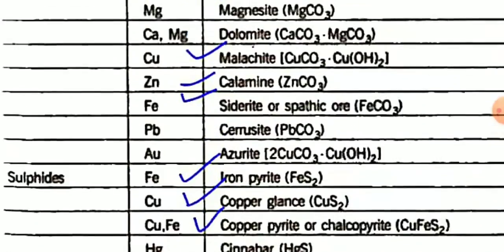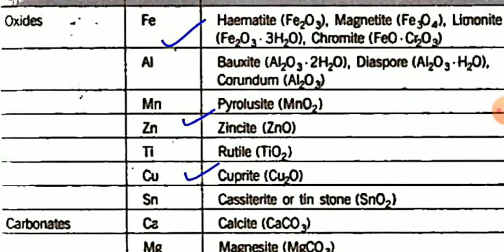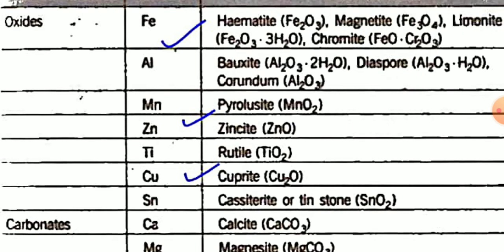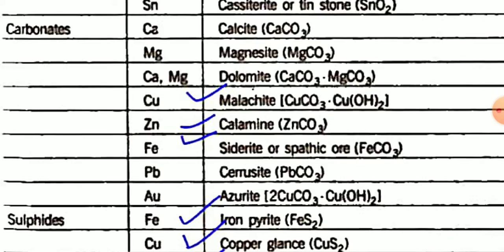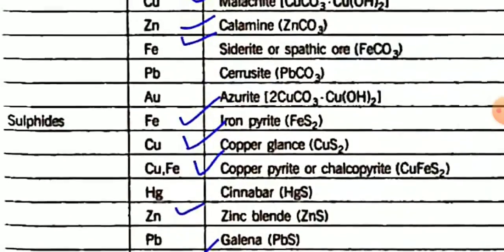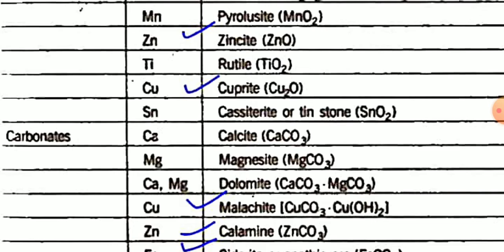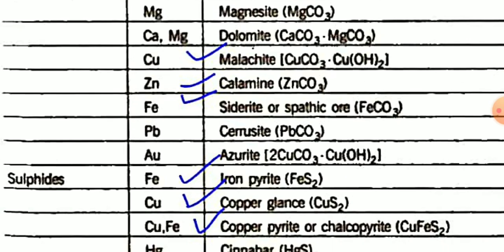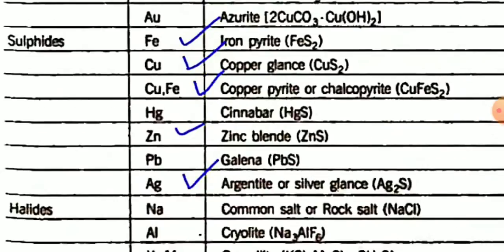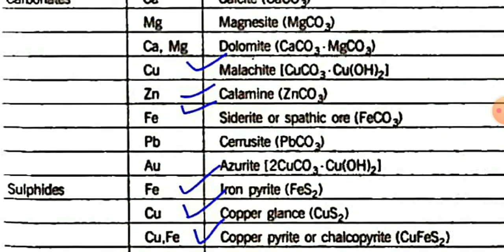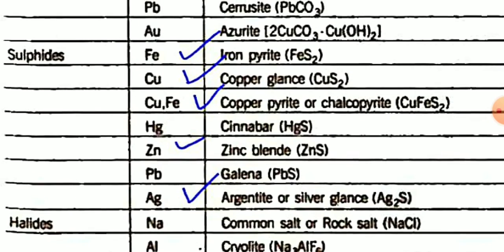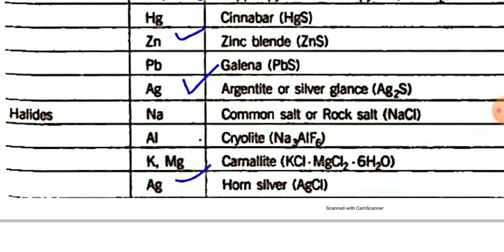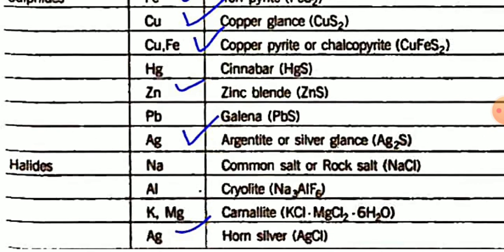Here in this table, ores of different metals are given. You have to read about the ores of iron, for example, siderite, and ores of copper such as cuprite, malachite green, copper glance, and ores of zinc, calamine, ZnCO3, zinc blende, and ores of silver such as horn silver, argentite or silver glance.